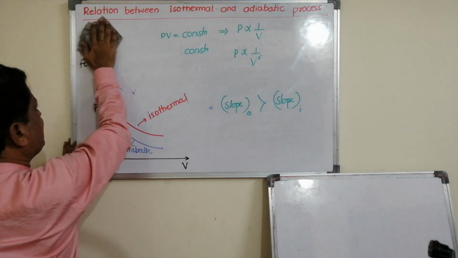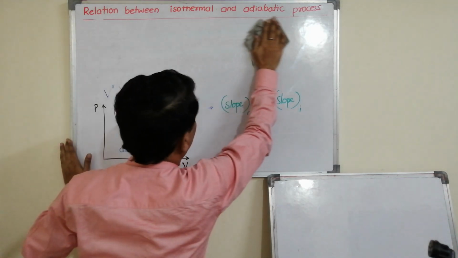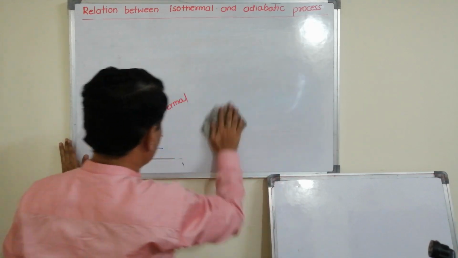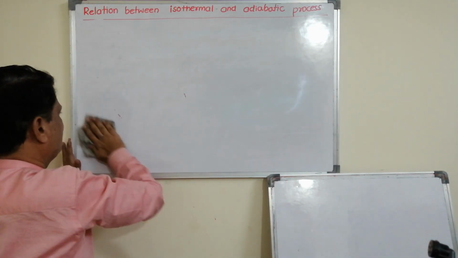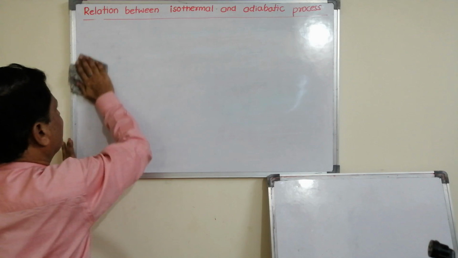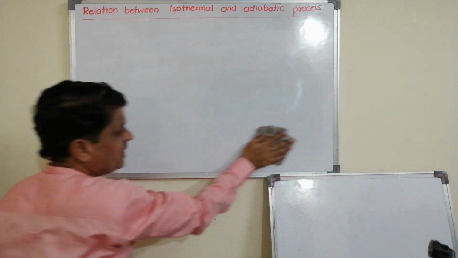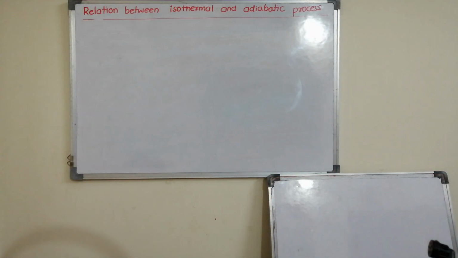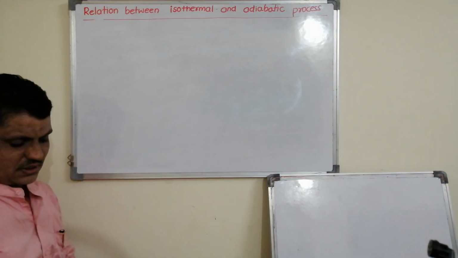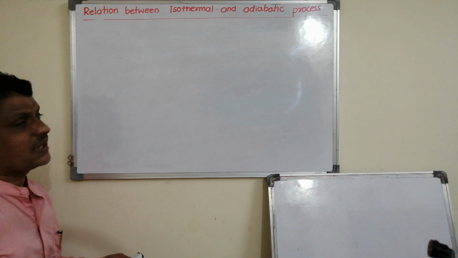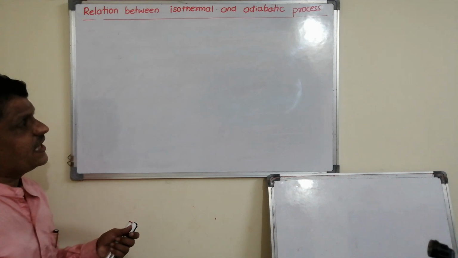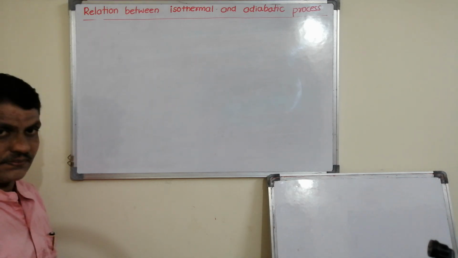Now let us have an example. Change is fast in adiabatic as compared to isothermal. Isothermal changes are slow, adiabatic changes are fast.